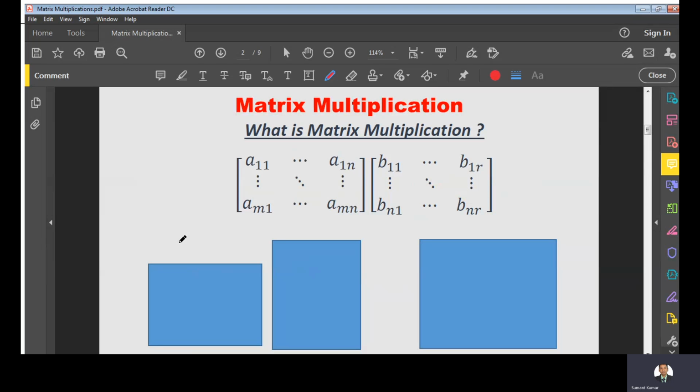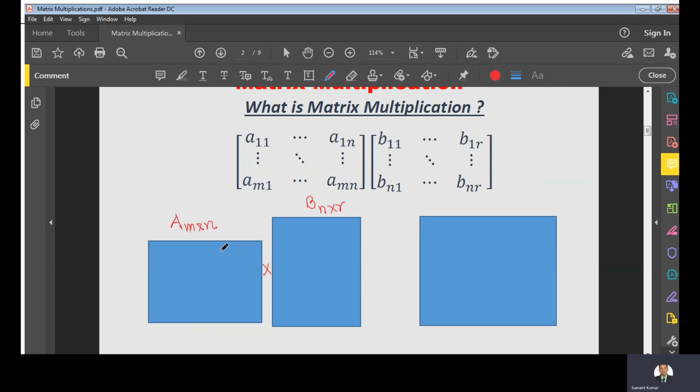So see, this matrix A is an m by n matrix, correct? And this B matrix is what? An n by r matrix, correct? So when we multiply, the matrix multiplication is possible in this case. Why, I will tell you later, right? But here I am taking defined matrices, right? That means in this case multiplication will be possible, right?